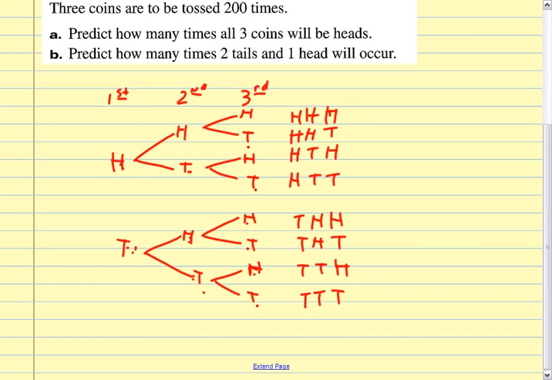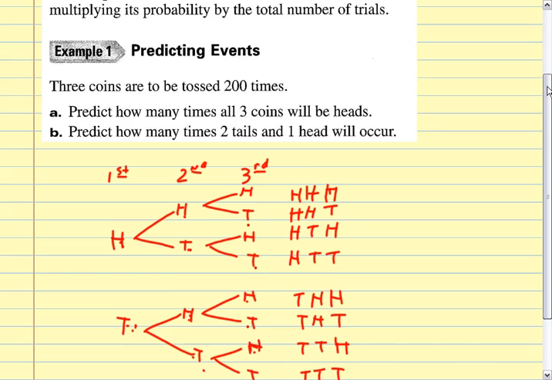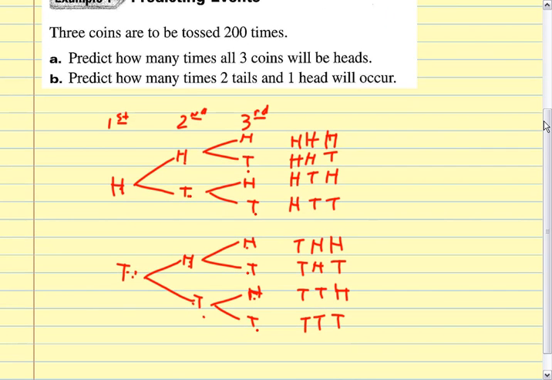All right. Now let's go back up. For A, what's the probability that all 3 coins are going to be heads? I'm not going to be able to finish this example in this one video. I'll have to do another one. But Sarah Kay, what's the probability that all 3 are going to be heads? 1/8. So that's our probability.